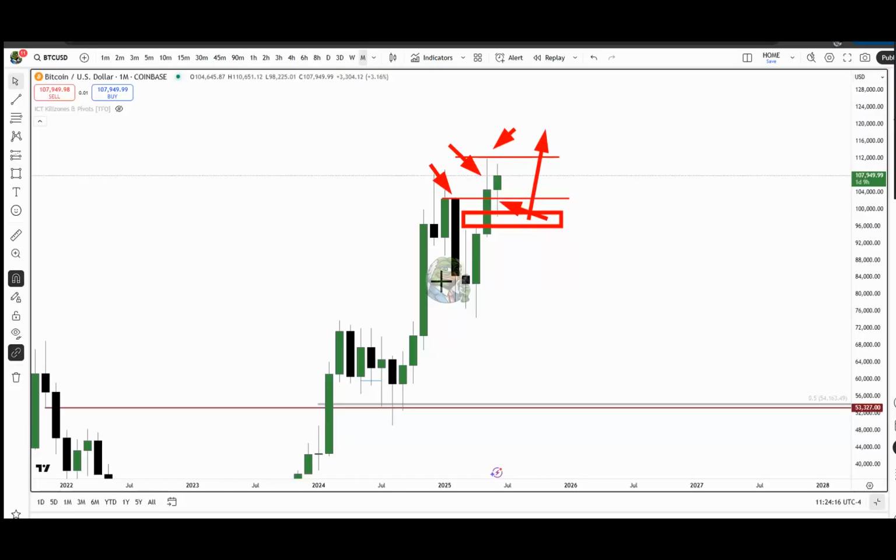Okay, and the key is where we've come from, which is a very key question when you're looking at bias and trying to determine where the market's going. When you're trying to determine where a market is going, you need to ask that simple question: where is the market coming from? Where has the market come from? It's come from this discount price, which is this fair value gap.